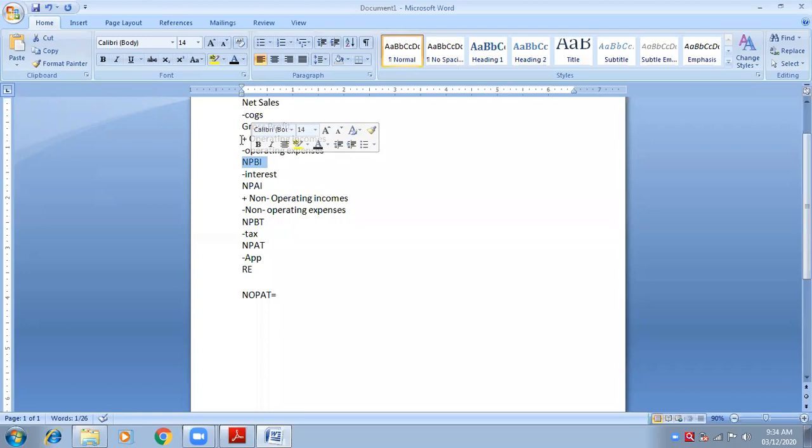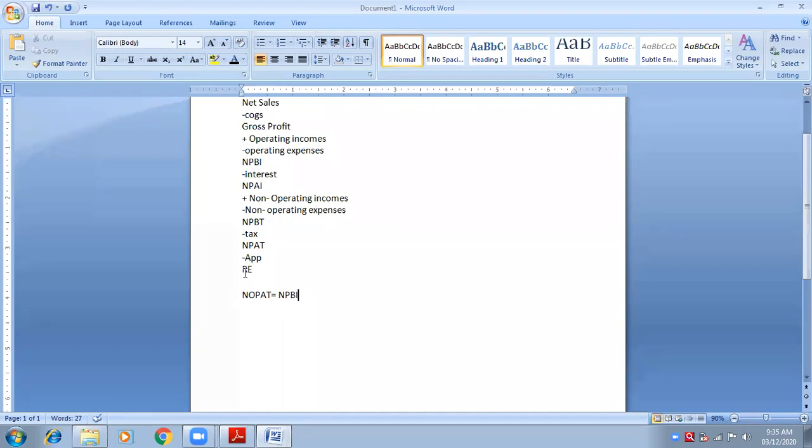If incomes are there, they are added. If expenses are there, they are deducted. Okay, so we get net operating profit. Therefore, I will write here net profit before interest. Now, if in the question it is given, right away we can write net profit before interest.